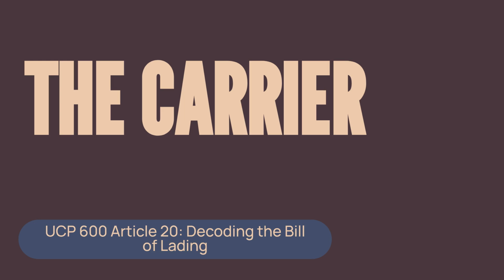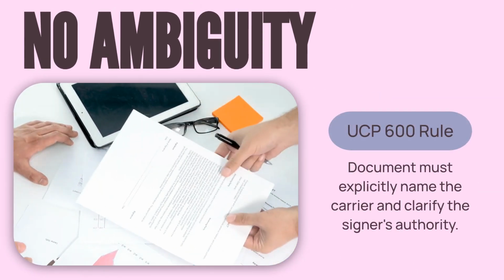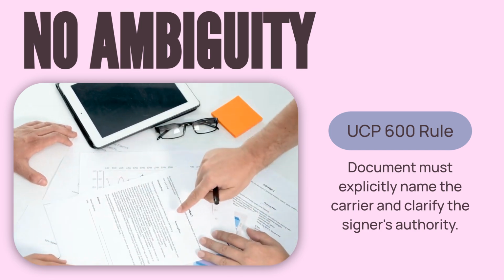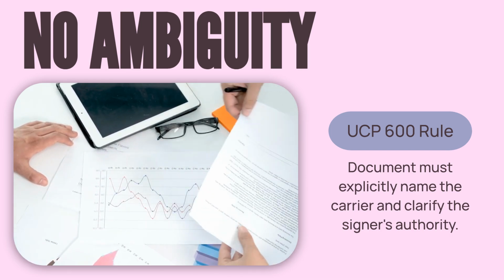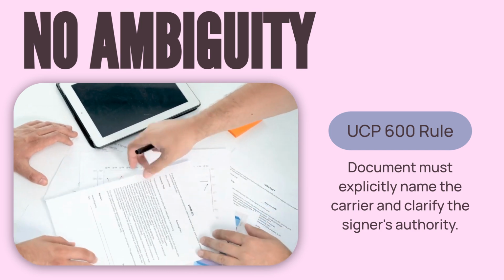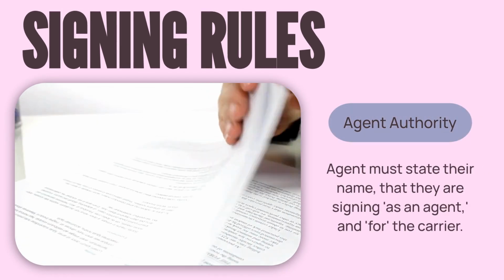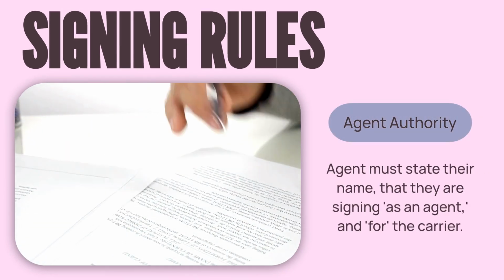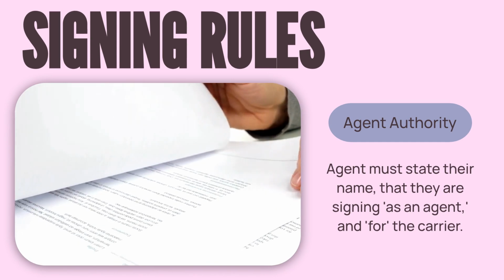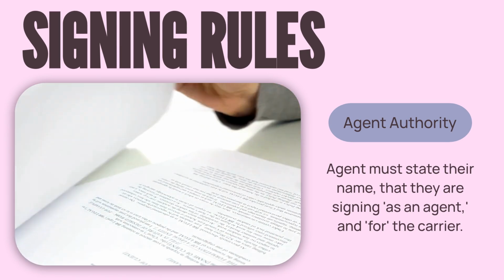This is the company taking legal responsibility for the goods. Under UCP 600 Article 20, ambiguity is strictly prohibited. The document must explicitly state the name of the carrier and clarify exactly who is signing it. If an agent signs, they can't just scribble. They must explicitly state their name, that they are signing as an agent, and specifically state for the carrier to be valid.